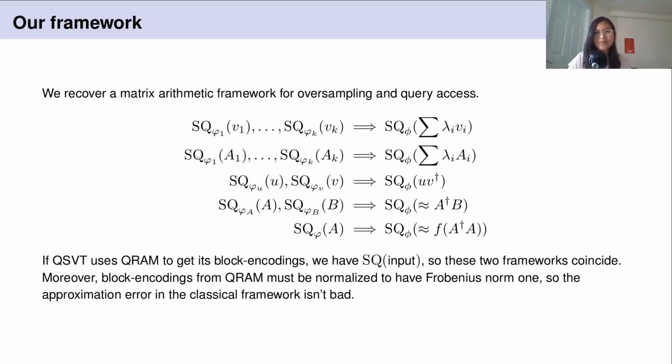Further, because we're using QRAM, the matrices have to be normalized to have Frobenius norm 1. And when the normalization is like this, none of our errors blow up. You saw that just now, actually. So this is an informal argument for why our framework is only polynomially slower than QRAM-based QSVT. And you can see the arXiv preprint for some more details.